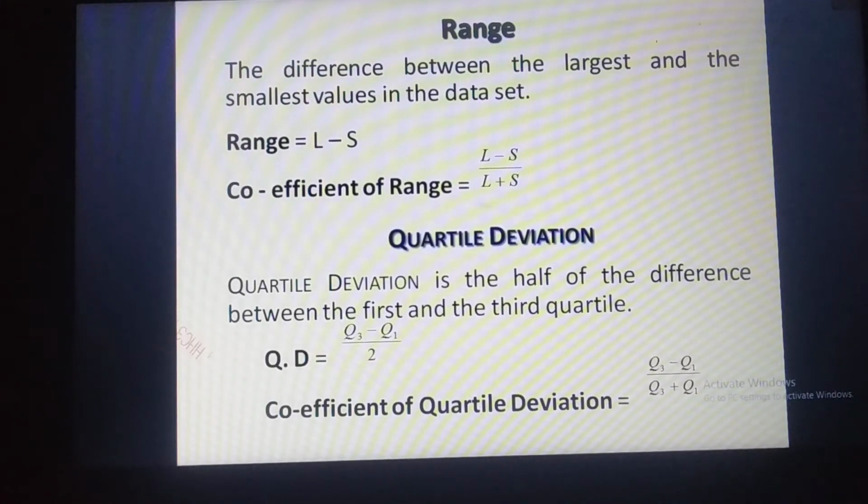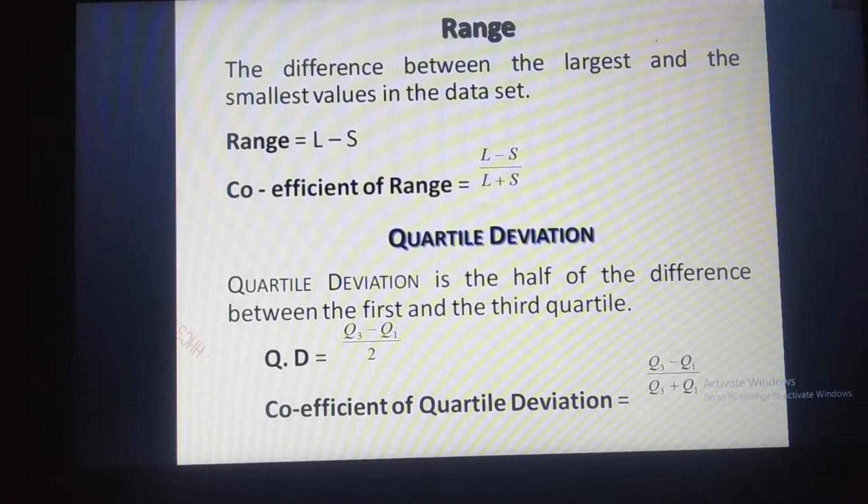Range: the difference between the largest and the smallest values in the data set is called range. Range equals L minus S, and coefficient of range equals (L minus S) divided by (L plus S). L denotes the largest value, S denotes the smallest value.